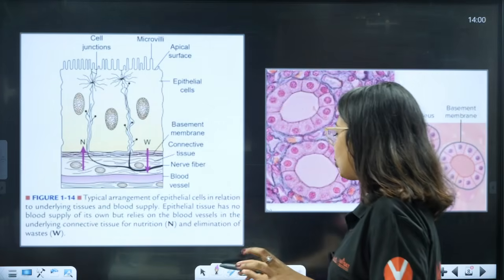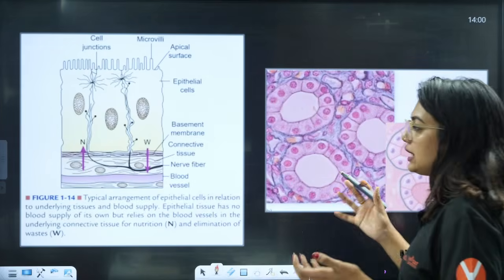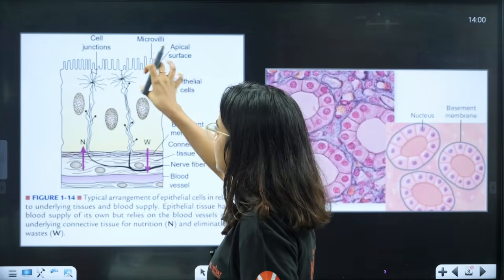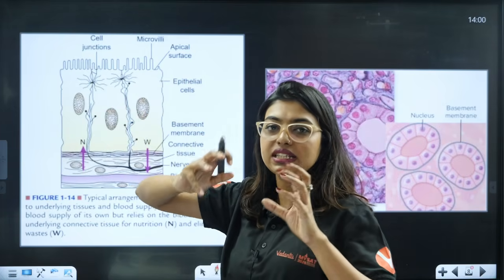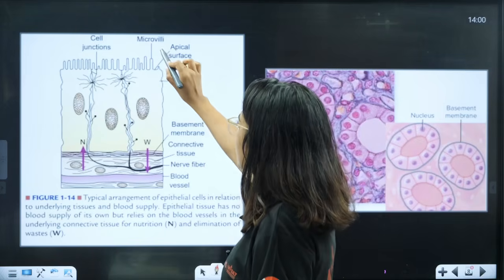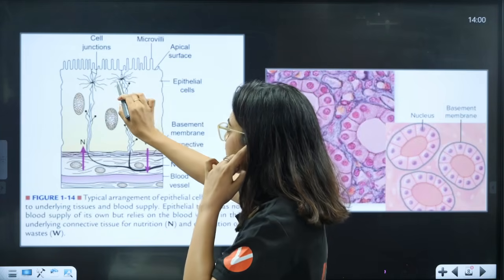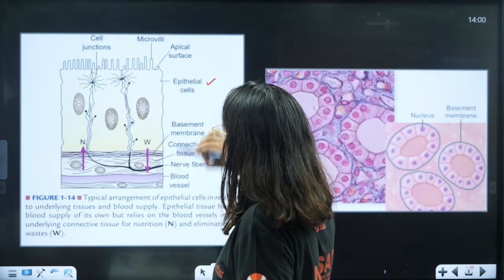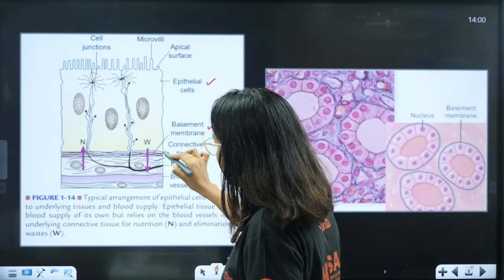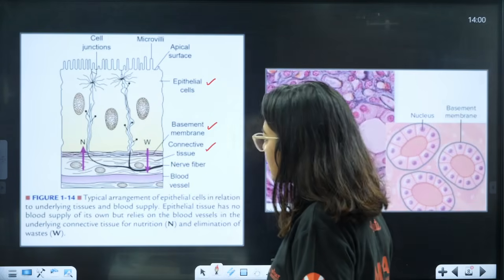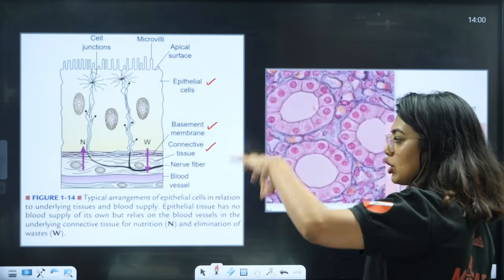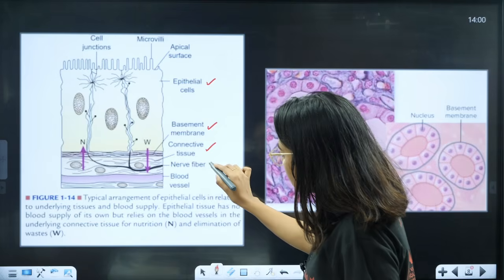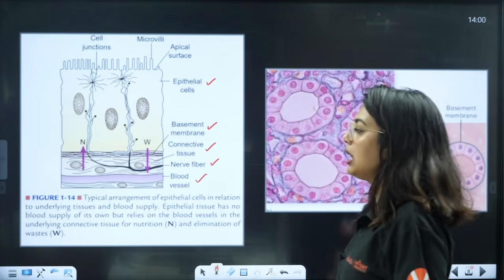Before that, let's go through other diagrams as well. This is the very textbook diagram, students, because here it's very clear. So, this is the apical surface, and on the apical surface there are modifications like microvilli and cilia. Here you can see microvilli. These are the cell junctions to keep 2 cells together. Here, students, you can see epithelial cells. This is the basement membrane. Just below the basement membrane, can you see connective tissue? That is why even if you prick slowly, you will immediately notice that blood starts coming. After that, there will be nerve fibers and also blood vessels.